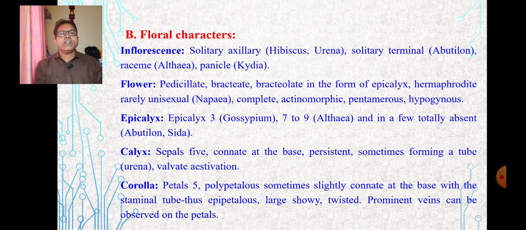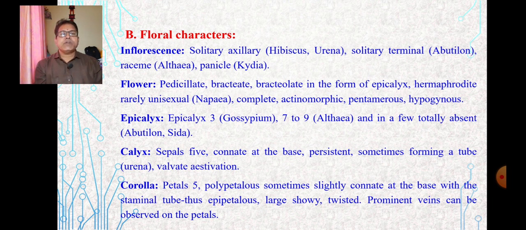Generally, the flower is pedicellate, bracteate, bracteolate in the form of epicalyx, hermaphrodite, that is bisexual, rarely unisexual. In case of Napia, complete, actinomorphic, pentamerous, hypogynous. Epicalyx are generally 3 or many, 7 to 9 in case of different plants like Althea. Then in a few, totally absent, in case of Sida, Abutilon.